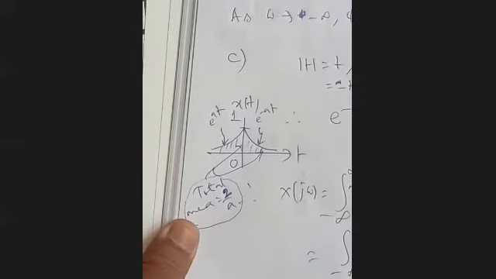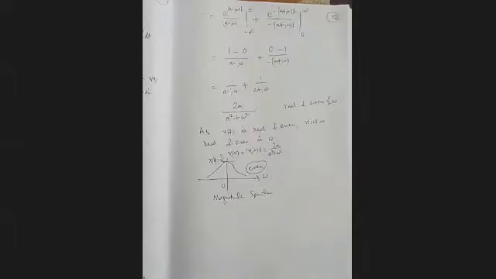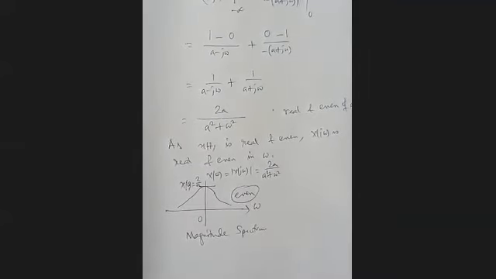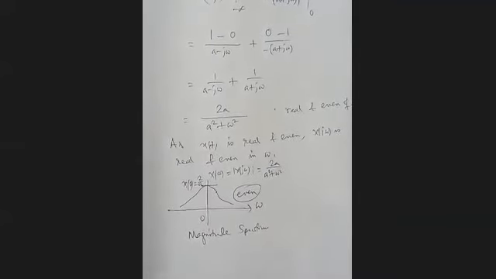Okay, it is 2 by a, which is reflected here also, 2 by a, the zero frequency term. Clear?